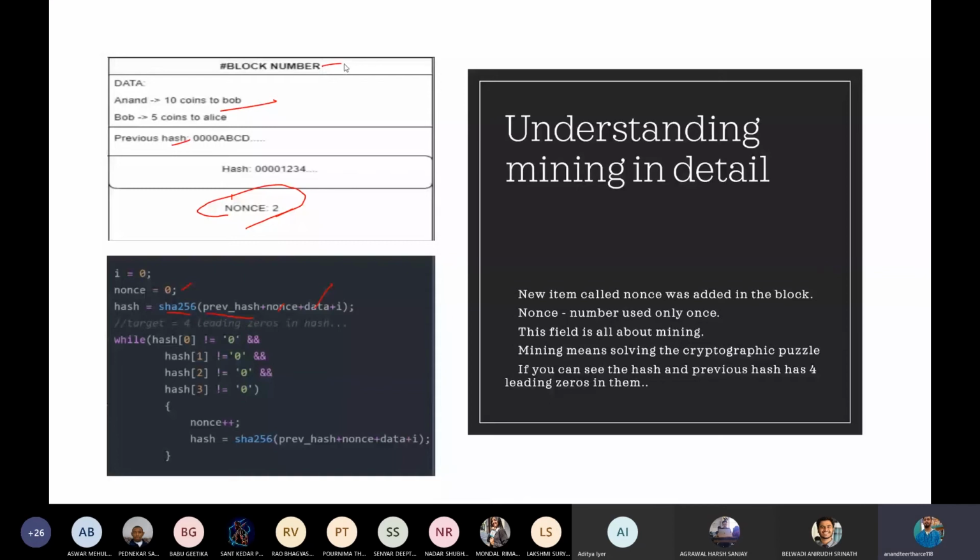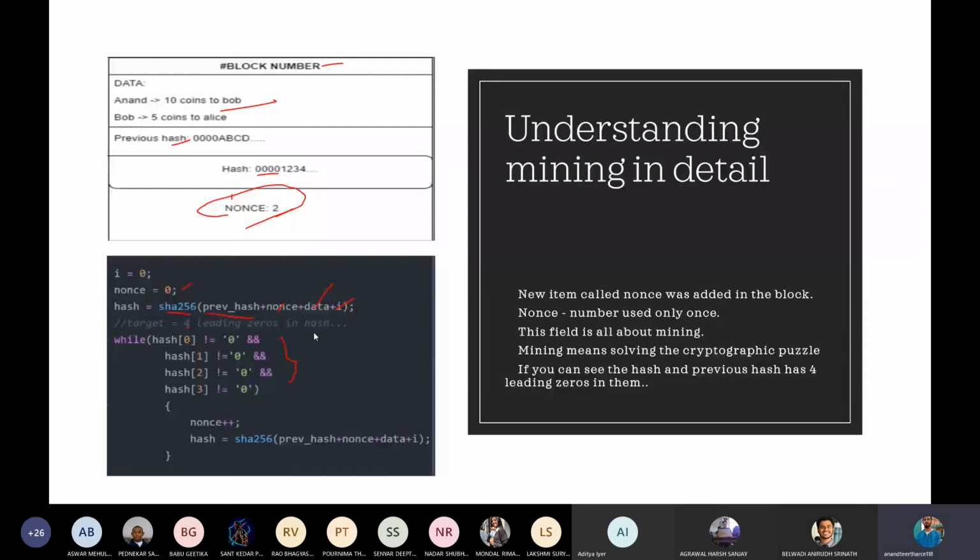Now as you can see here, I have set the target as 4 leading zeros in the hash. 4 leading zeros means the starting 4 characters of the hexadecimal hash should be 0. If it is not meeting the requirement, that is if it is not satisfying the target, then we will increment the nonce and calculate the hash again, using the same method that I did here. I'll calculate the hash again and check it again. I'll repeat this until I get a hash that is meeting my target.